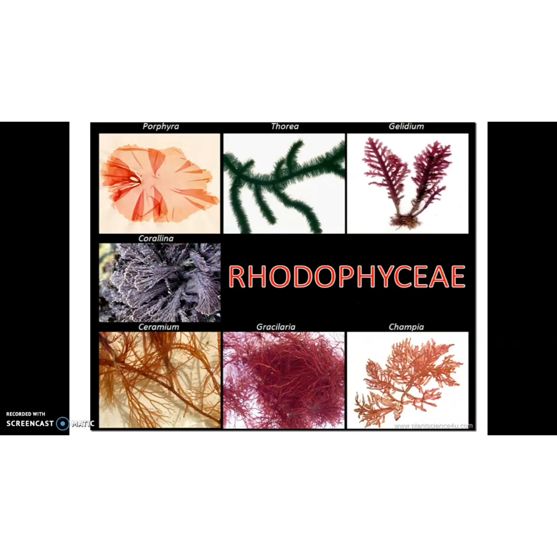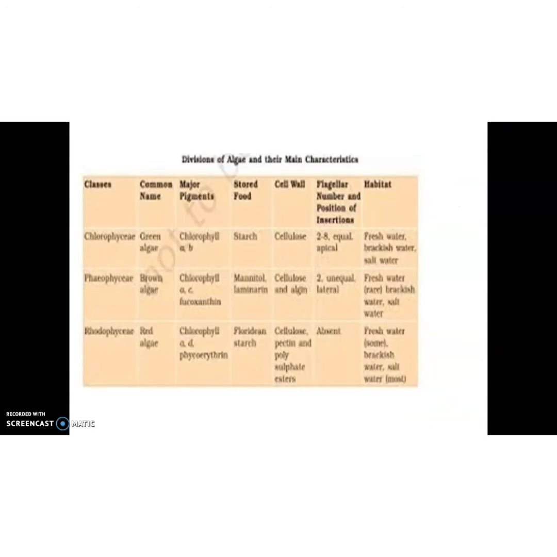Okay, children, so that is about algae. From algae we discussed three important topics. First one, the general characteristics of algae. Second one, very important, the uses of algae. Then classification of algae. In our textbook, a chart is given on page number 33. Children, you must study this chart well. So the important characteristics are given here.